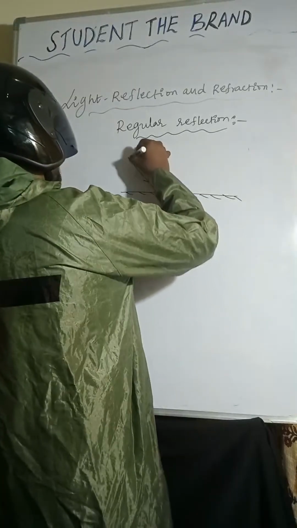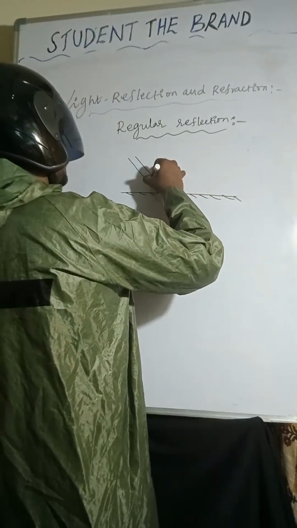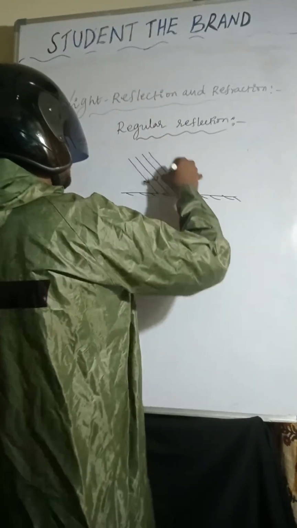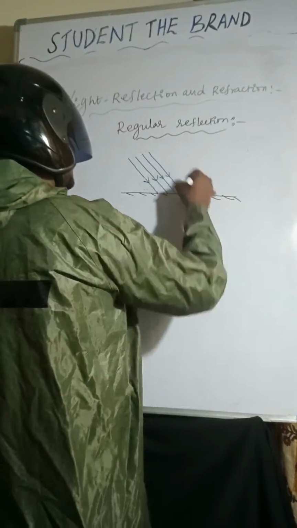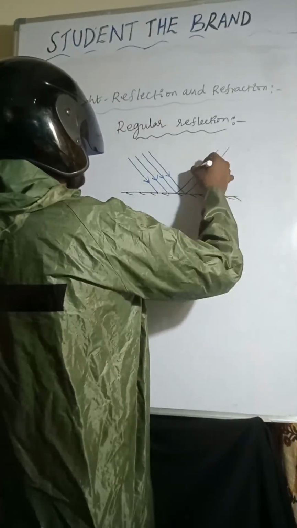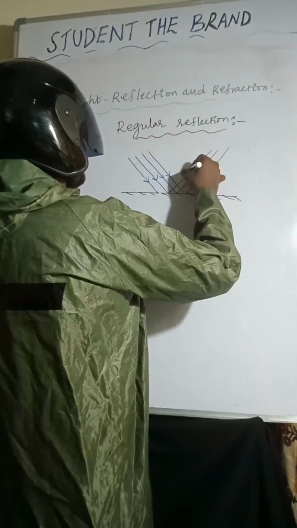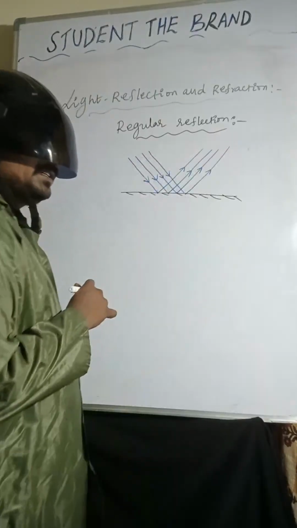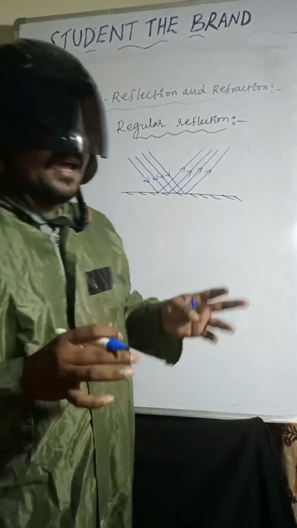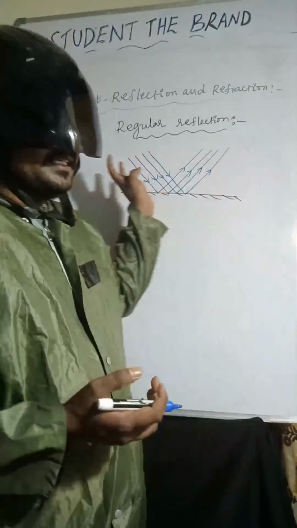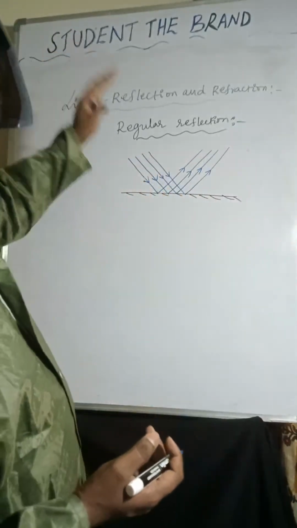Incident light rays are parallel to each other. Reflected light rays are also parallel to each other. Then this type of reflection is called regular reflection.